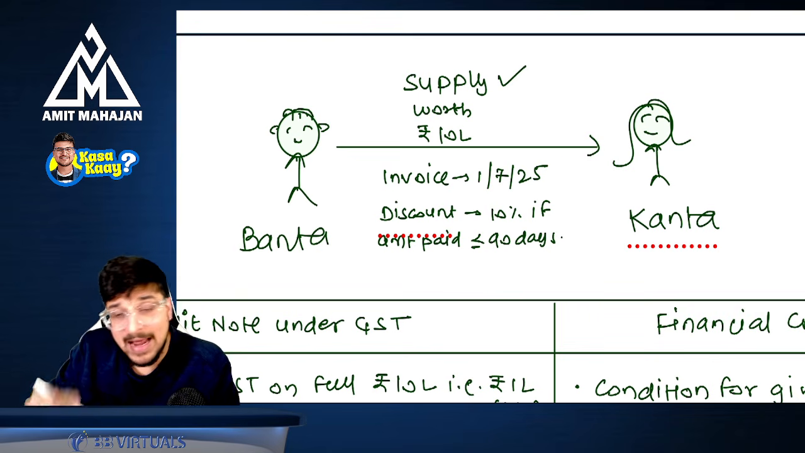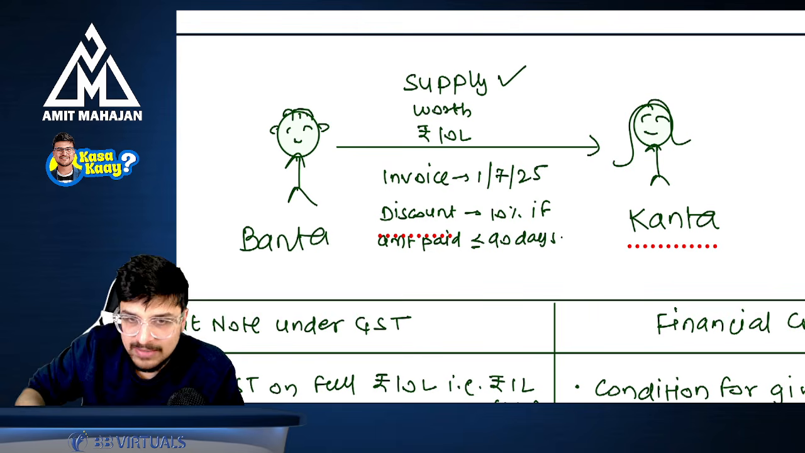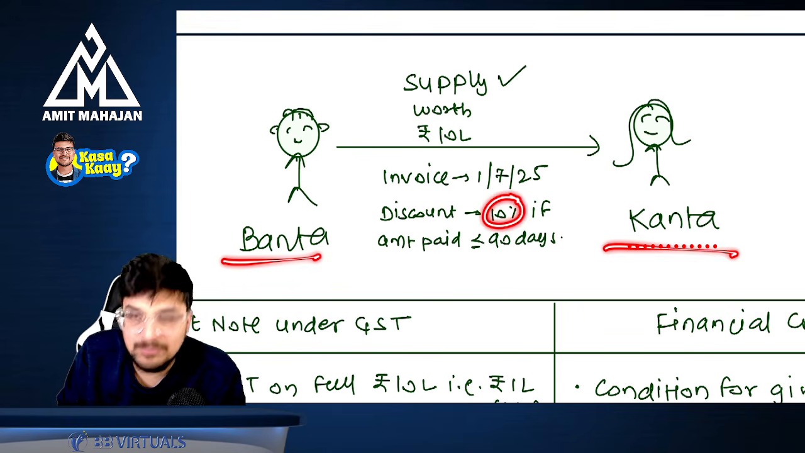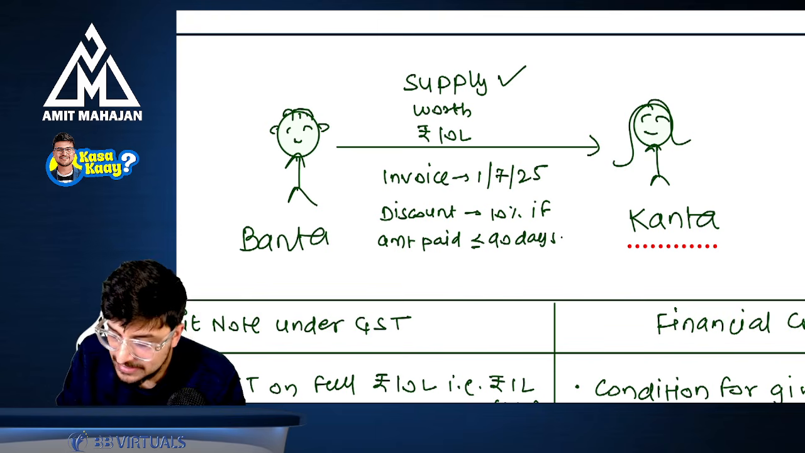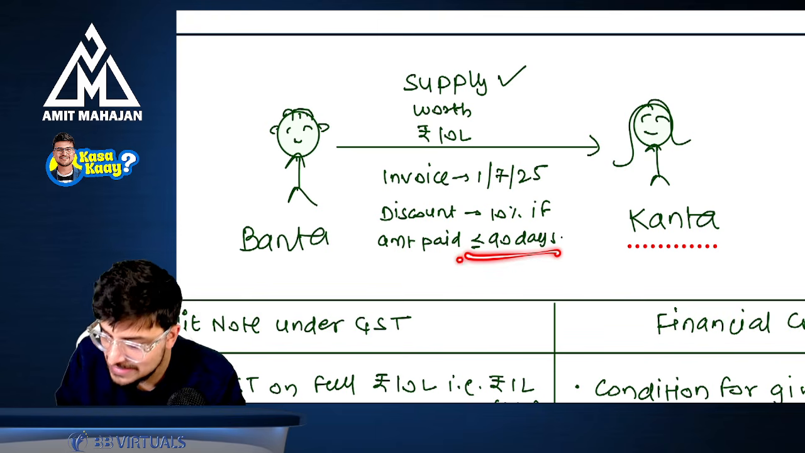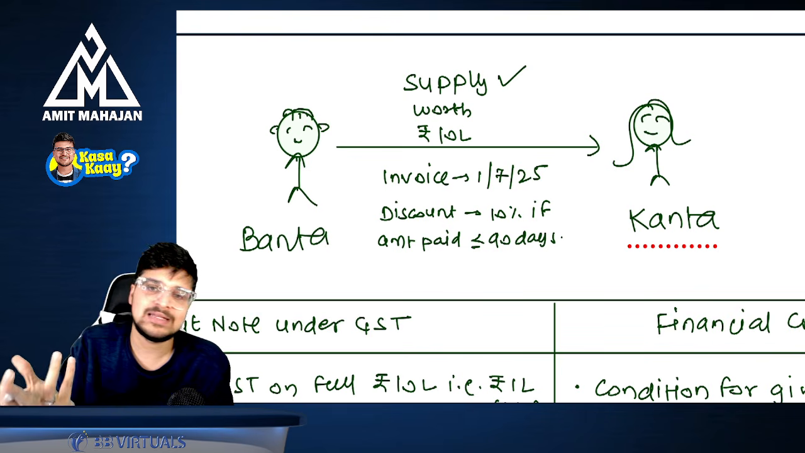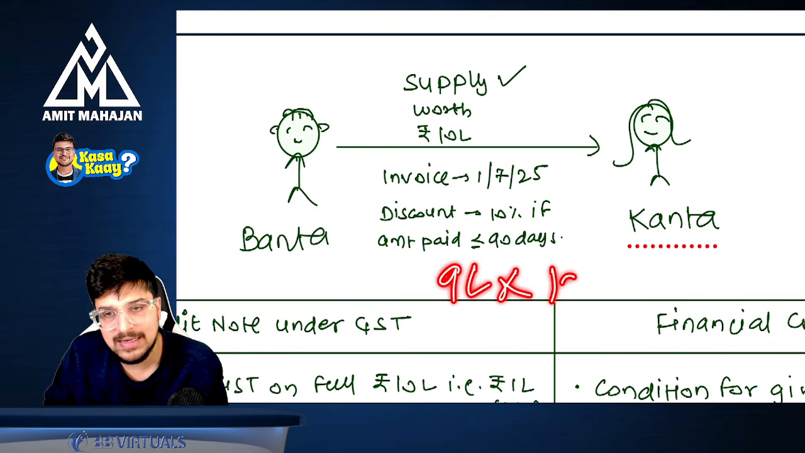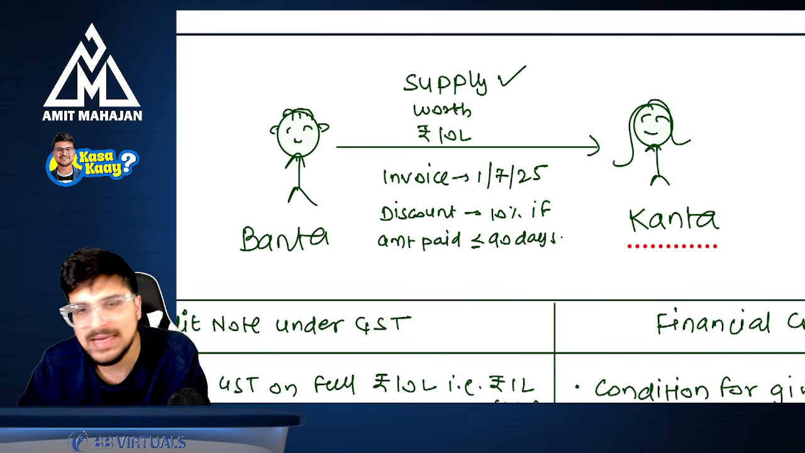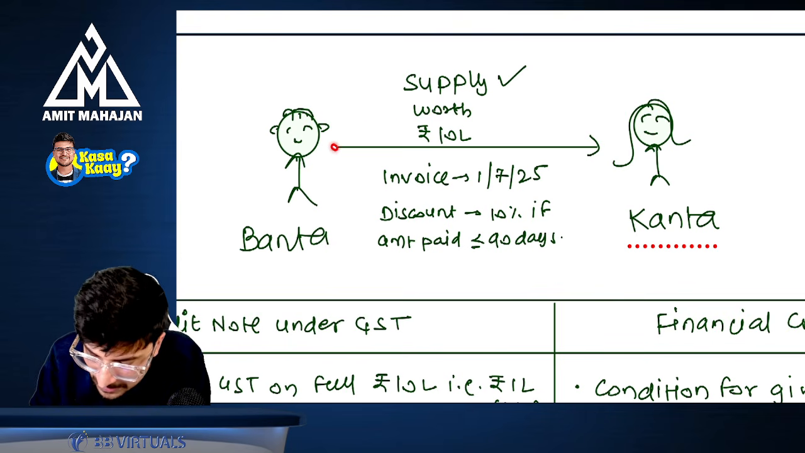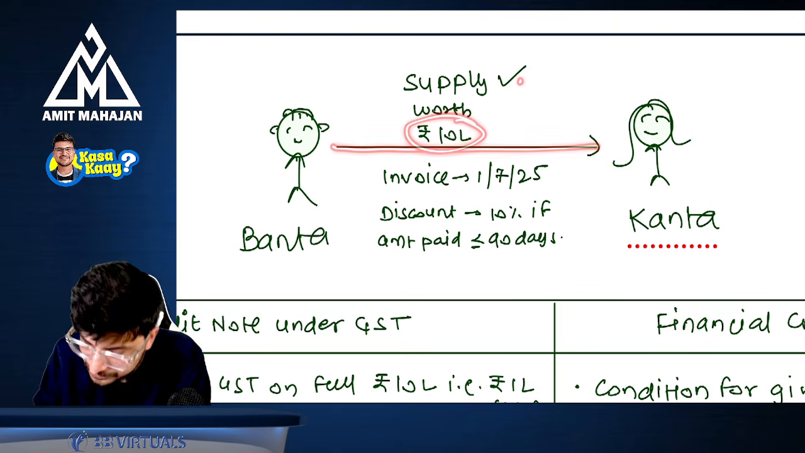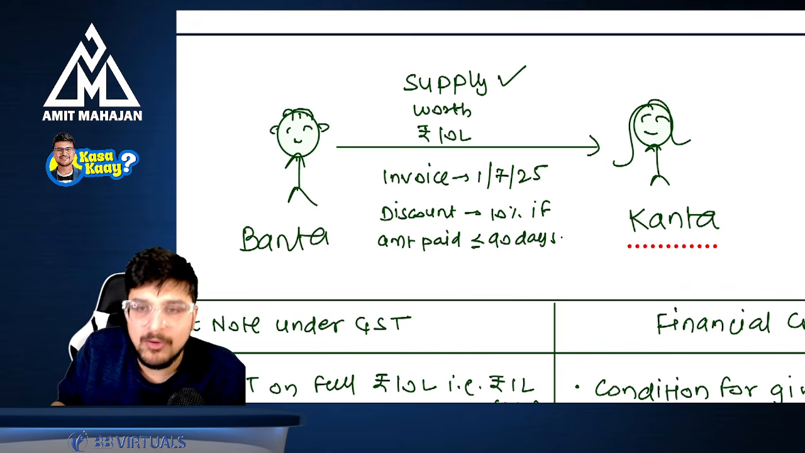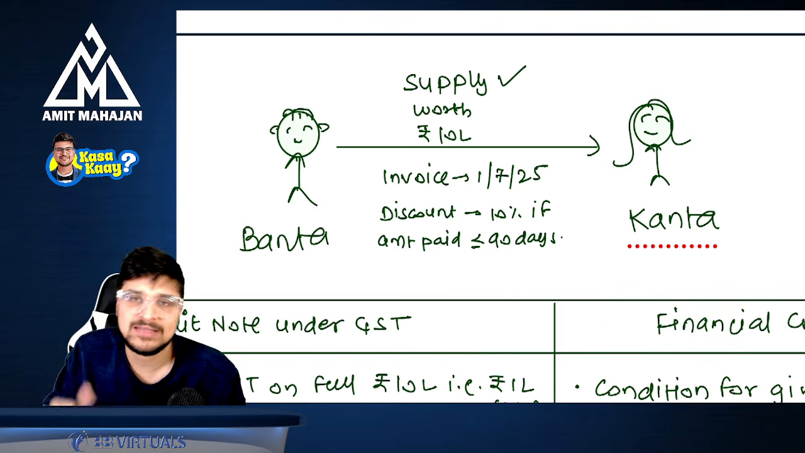Invoice is raised, and at the time of making the invoice or at the time of making the agreement, it was decided that Banta will give a discount of 10% to Kanta if this amount of 10 lakh rupees is paid within 90 days. If it is paid within 90 days, then Banta will give the discount and Kanta is required to pay only 9 lakh rupees and not 10 lakh rupees. Again, the supply of goods is worth 10 lakhs, invoice is raised, and the discount at the rate of 10% applies if the amount is paid within 90 days. This is agreed. Kanta said, okay, no problem.